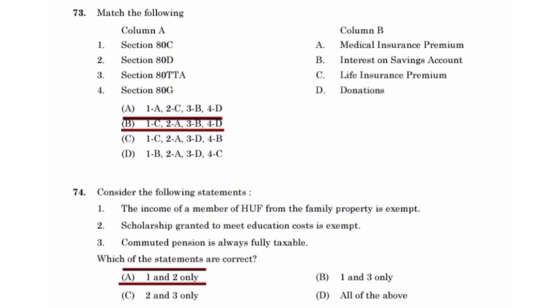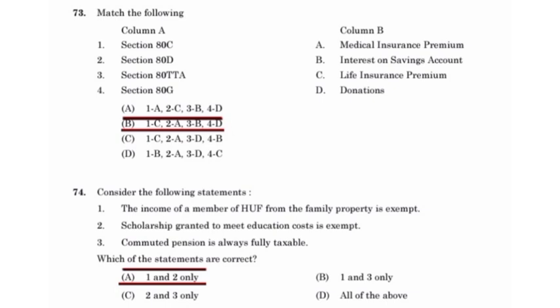Match the following. Section 80C: Life Insurance Premium. Section 80D: Medical Insurance Premium. Section 80TTA: Interest on Savings Account. Section 80G: Donation. Consider the following statements and choose the correct one. Statement 1 and 2 are correct.